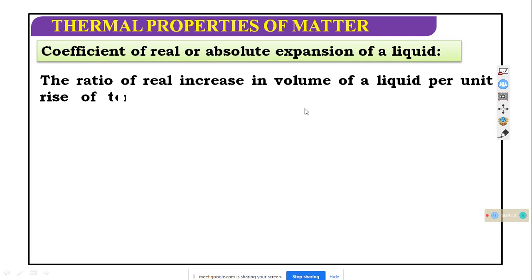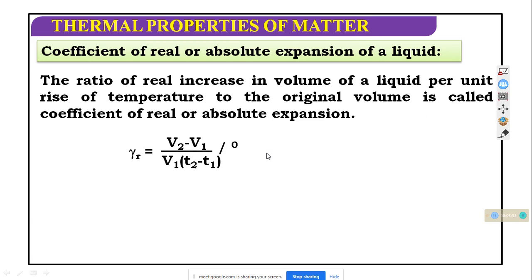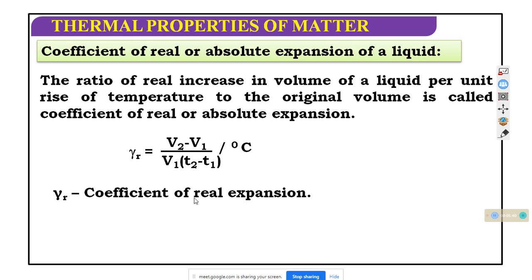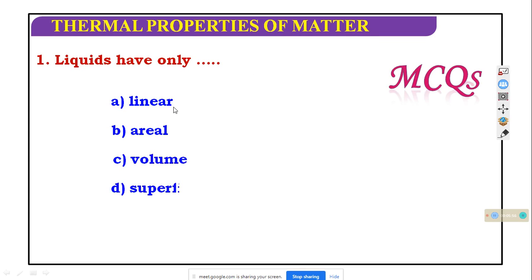The coefficient of real and absolute expansion of liquid: the ratio of the real increase in volume of a liquid per unit rise of temperature to the original volume is called the coefficient of real expansion. Gamma equals V2 minus V1 divided by the initial volume times the change in temperature. Gamma R is the coefficient of real expansion, and its unit is the same as for apparent expansion.